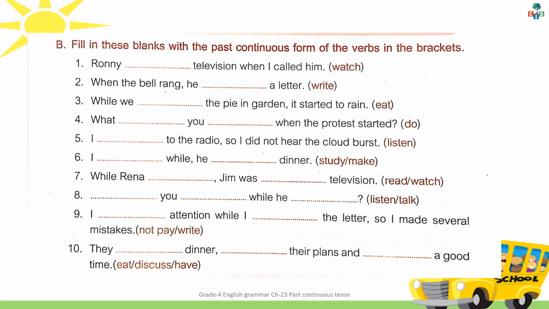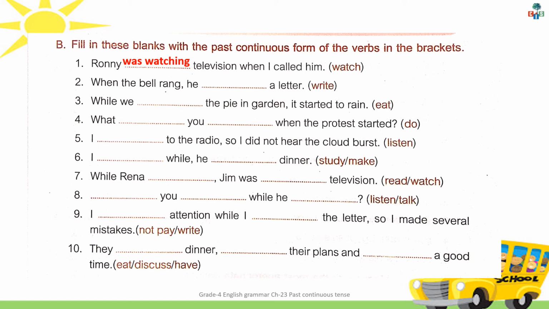See exercise B, which is on page number 81. Fill in these blanks with the past continuous form of the verbs in the brackets. Number 1. Ronnie dash television when I called him. Now here in the bracket the verb is given watch. But the past tense of the verb to be we have to use here. Means the helping verb was or were. Now see children, before the blank the subject is given Ronnie and it is in the singular form. So we will use was watching. Ronnie was watching television when I called him.